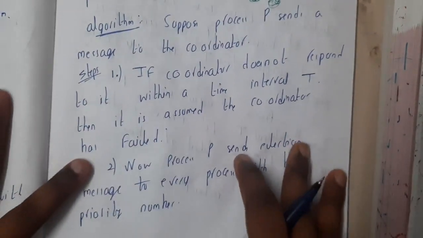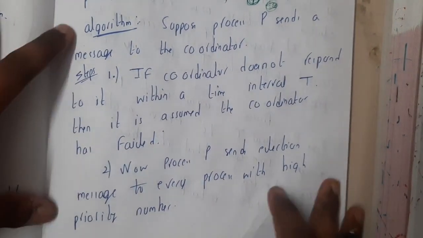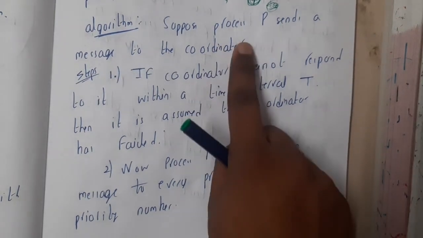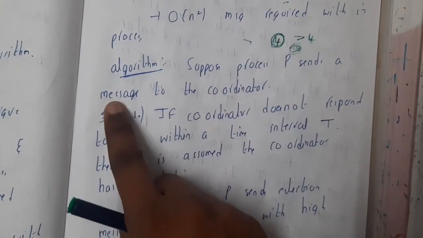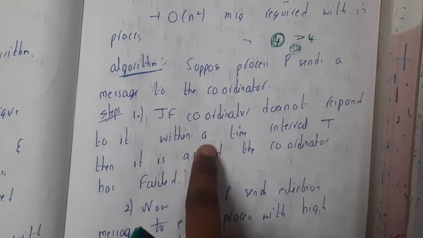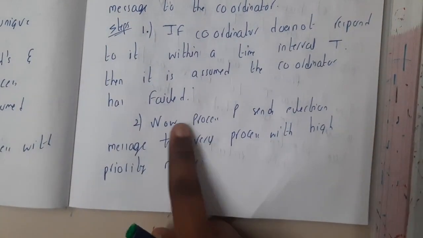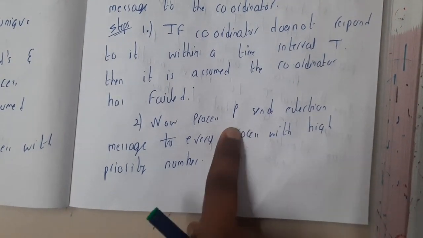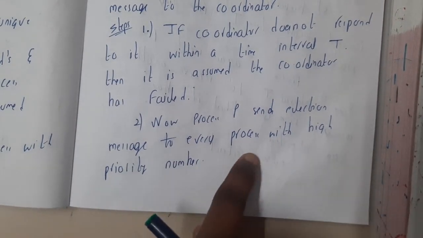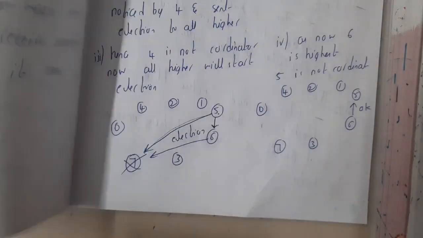I hope everyone got a 100% clear idea about how the algorithm is working. Now let us go through the steps. Writing the same logic in terms of steps is nothing but the algorithm. Suppose process P sends a message to the coordinator. Step 1: if the coordinator does not respond within a time T, then it is assumed that the coordinator has failed. Now process P sends an election message to each and everyone higher than its priority. That number we are calling the priority number.